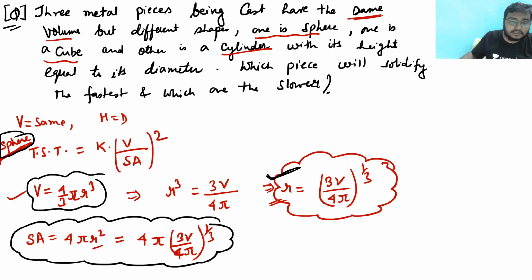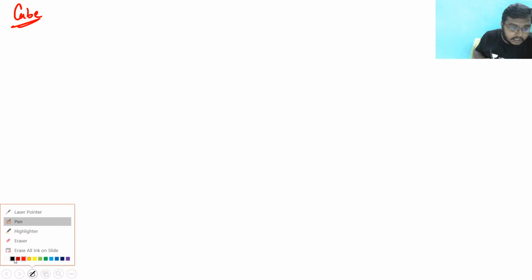So what we have seen is for a sphere, this is the scenario. Now let us see the next, for a cube. What is the scenario for a cube?